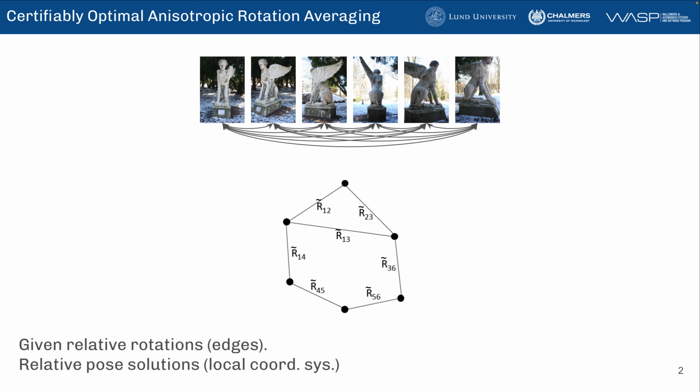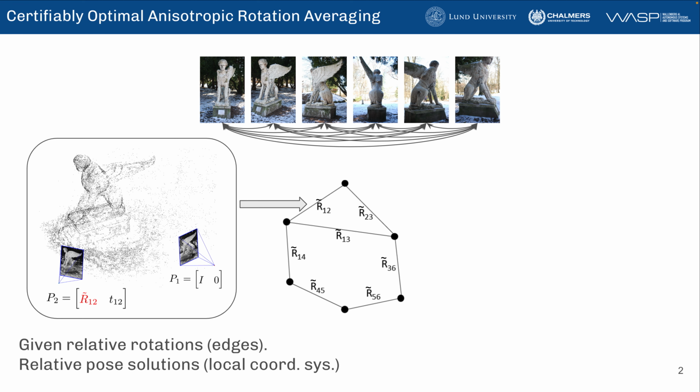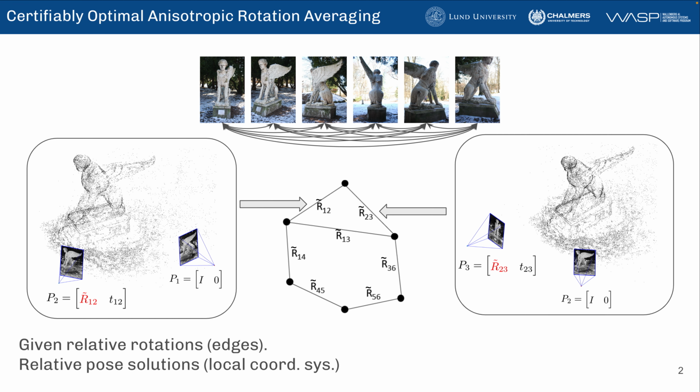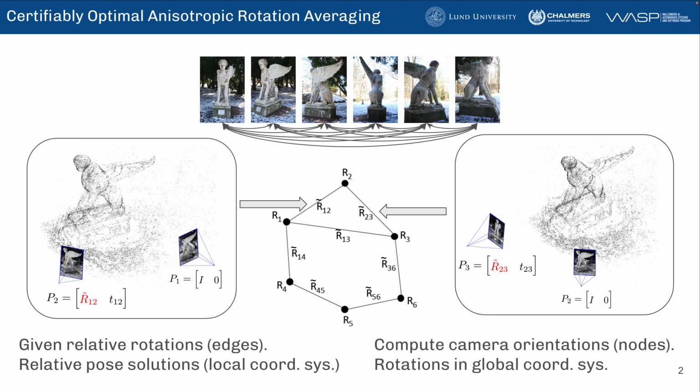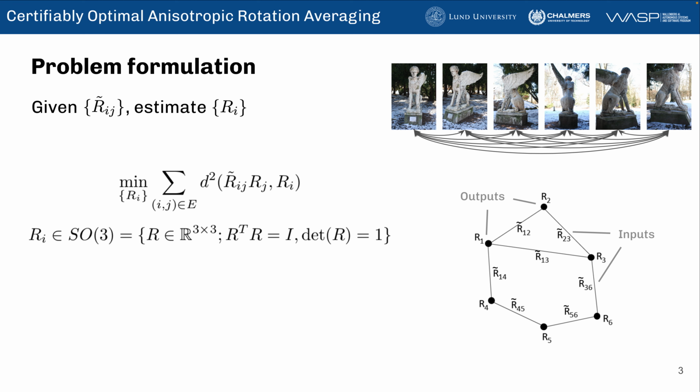Rotation averaging is an important subproblem of global structure from motion pipelines, where we are given a set of images and we build a camera graph, where the nodes encode cameras and edges encode pairwise relations. Each pair of images is used to estimate the relative poses. We are in particular interested in the relative rotations, as illustrated in this graph. Now, our goal is, given these relative rotations on the edges, to obtain the absolute orientations of the cameras on the nodes. In general, this is done by formulating an optimization problem where the distances between rotations are minimized.